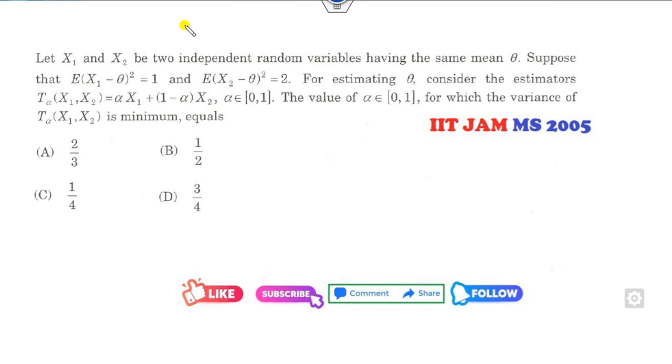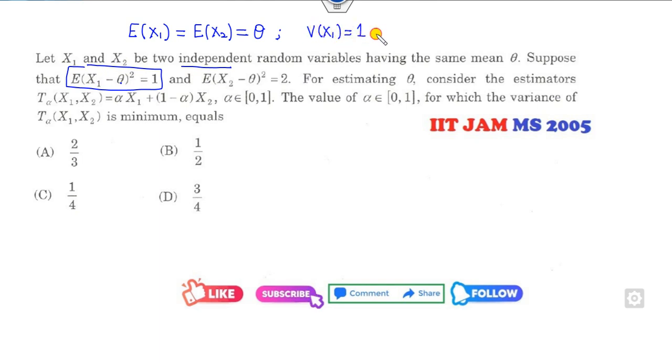You have to read the statement very carefully. X1 and X2 are two independent variables having the same mean. So expected value of X1 is the same as expected value of X2, and it is given as theta. What is the meaning of this? Expected value of X1 minus the mean is basically the variance of X1. It is given as 1. Again, theta is the mean of X2, so I can say the variance of X2 is 2.